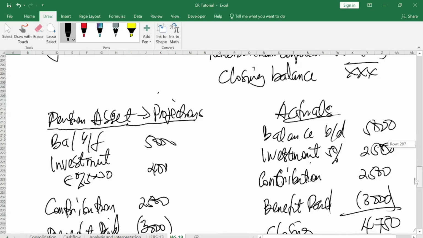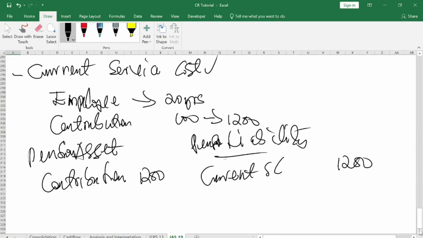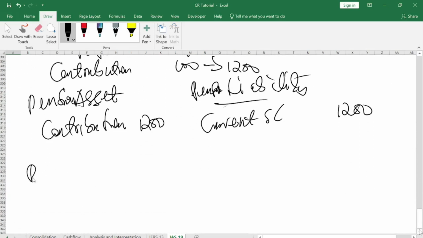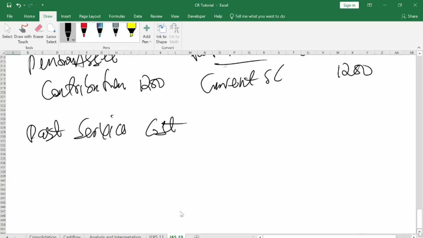Now, let us look at the second one, what we call past service cost. Under the past service cost, that is the arrangement. Assuming you engage an employee, the person is working maybe 20 years.